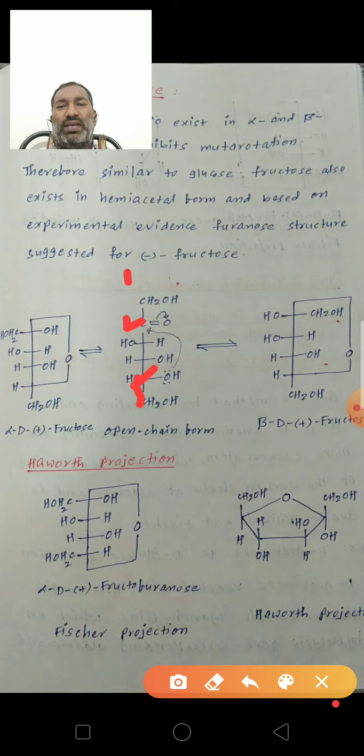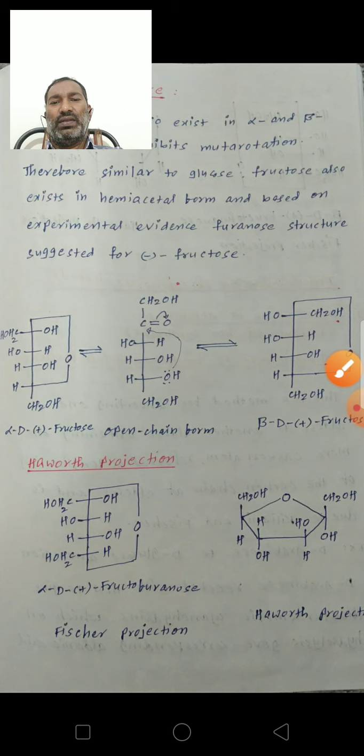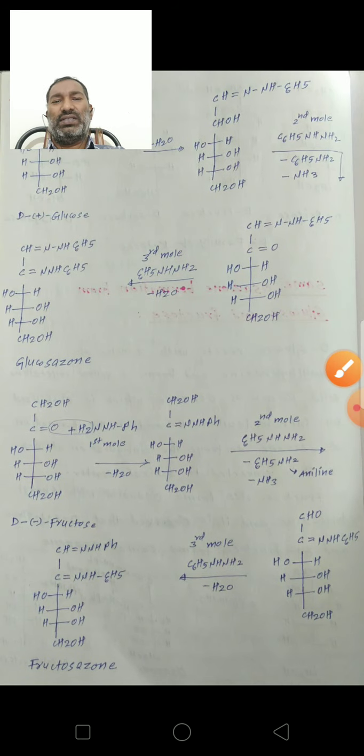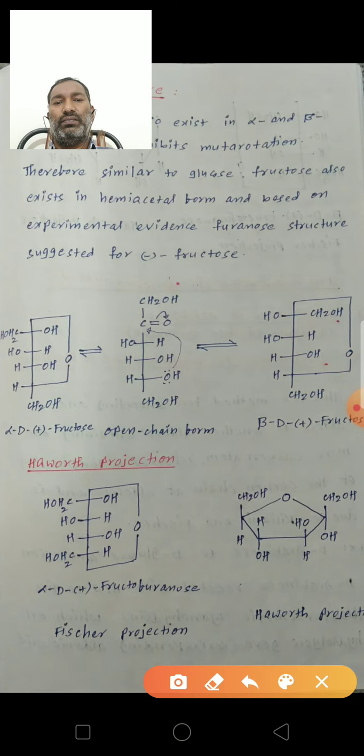Formation of hemiacetal. See here, this carbon and oxygen. Oxygen is more electronegative than carbon, so this pi bond shifts towards the oxygen. Then this carbon will get the positive charge. So this electron pair participates in the cyclization.